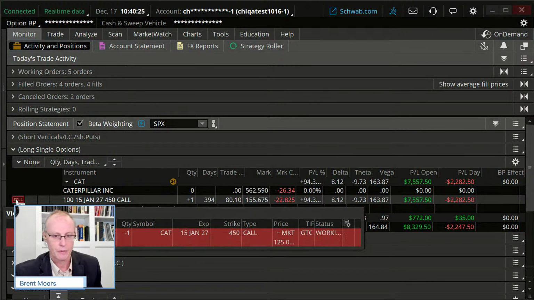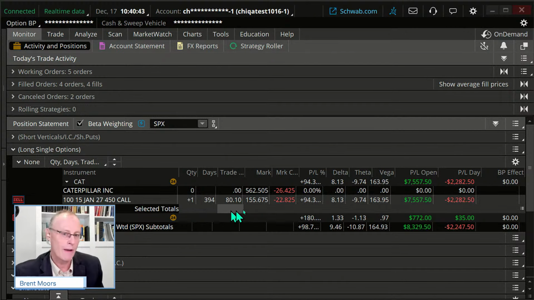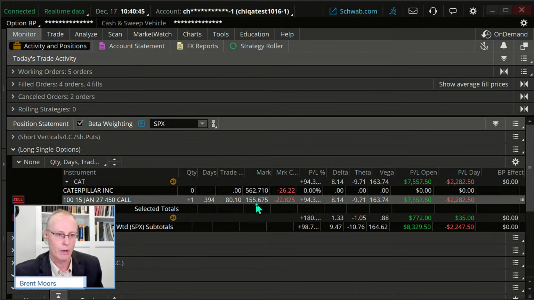So let's look at this. So here's our stop. Our stop's at about 125. What's the current price on this? The current mark on this is about 155. So we're getting a little closer to that stop anyway. So I'm just going to tighten that up just a little bit, not too much. I'm not going to go to 150 or anything. I'm going to give it a little wiggle room because I want to give this a chance to work.